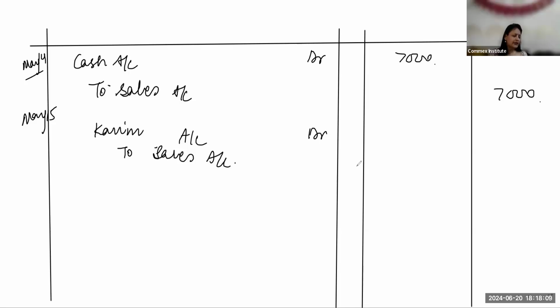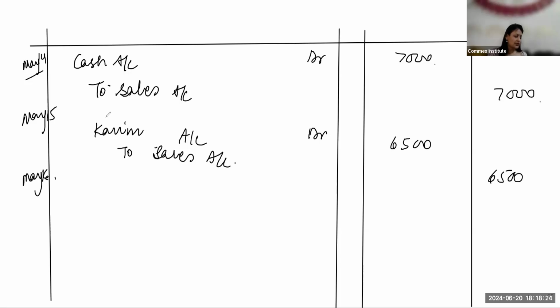We don't speak the entry like that. We speak the entry as Kareem account debit to sales account 6,500. And then, being credit sales made. Okay, next one.